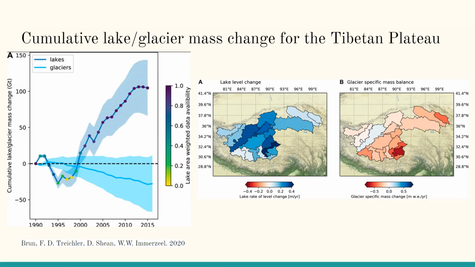In another study, researchers concluded that mountain glacier loss from the Tibetan Plateau was not the main cause of the increase of water in the Tibetan Plateau lake. Instead, scientists concluded that the reason the water in the lake was increasing was due to an increase in precipitation excess. The researchers collected data about precipitation, lake volume, and glacier mass change from 1994 to 2015 and compiled the information within the two graphs seen on the slide.